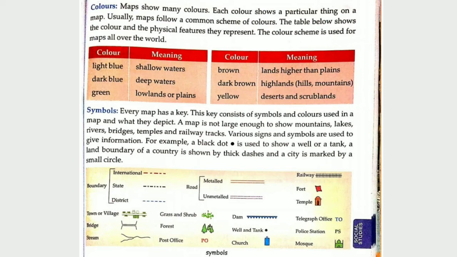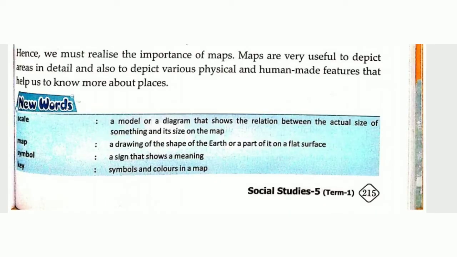The examples of various signs and symbols are given here in your textbook. You can see. Okay? Thus, we can say that maps are very useful to depict areas in detail and also to depict various physical and human-made features that help us to know more about different places.